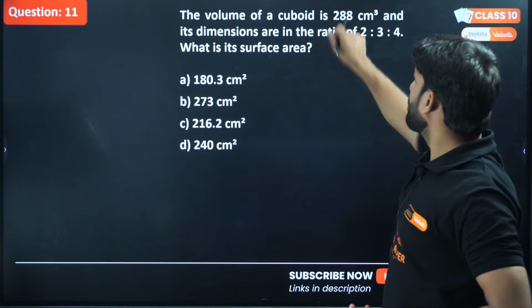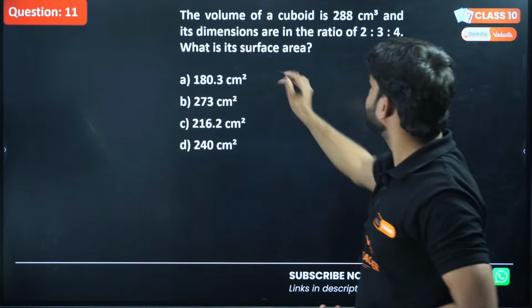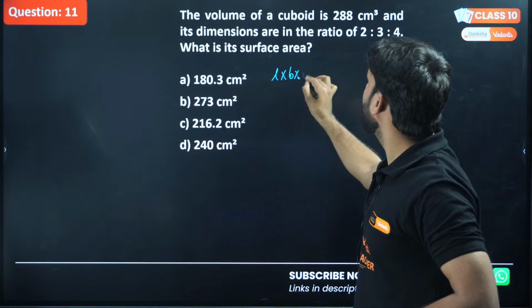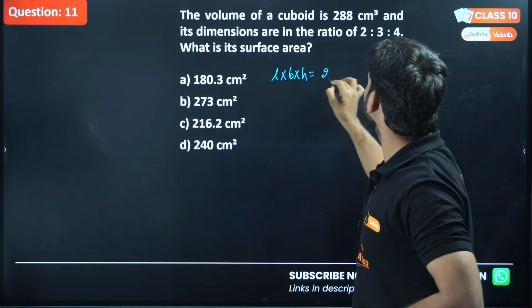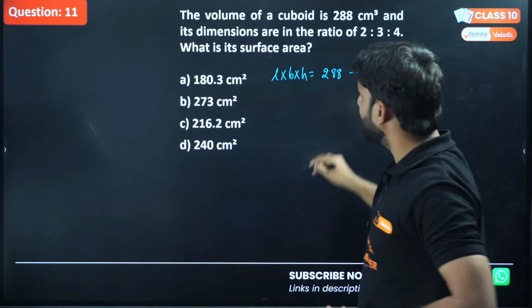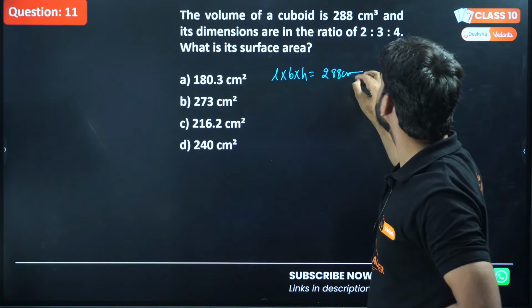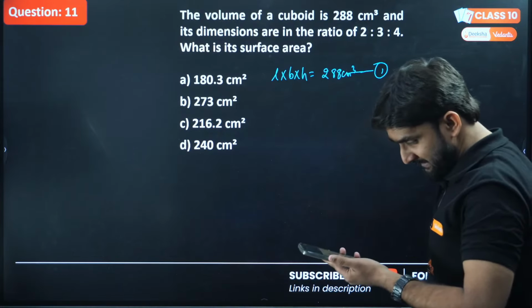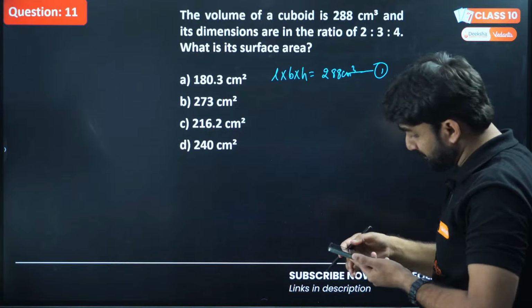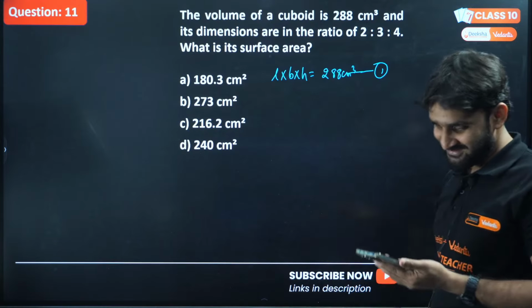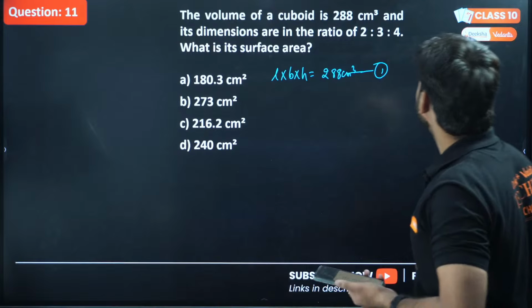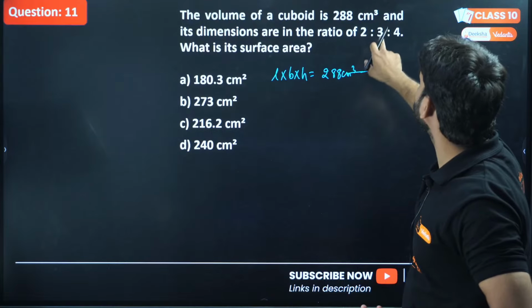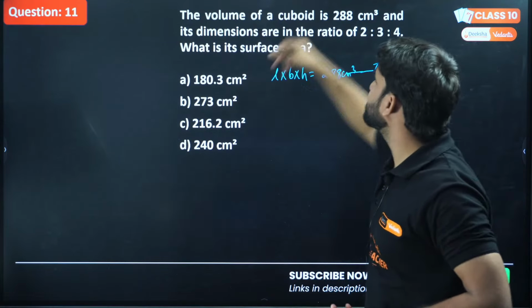So volume of cuboid is this. This is cuboid. So L into B into H is equal to 288, because this is the volume of cuboid. You can write centimeter cube also as unit, and this is equation number 1. Can you solve this question, everyone? I'm waiting for your answer. If anyone can solve this question before me, I'll be very happy to see your answer. One thing is here, and its dimensions are in the ratio 2:3:4. What is its surface area?